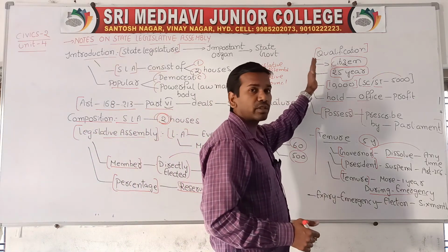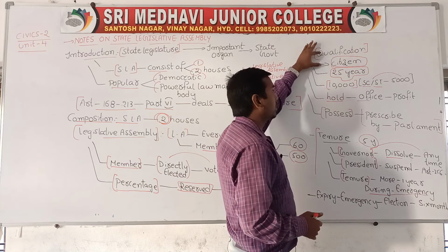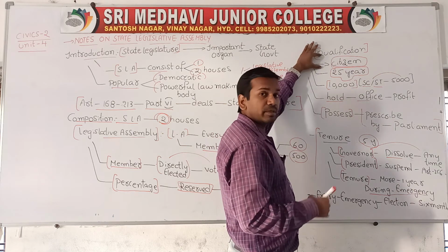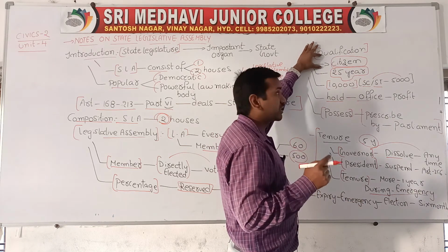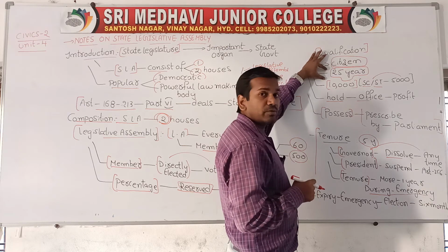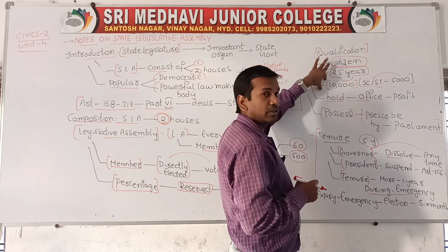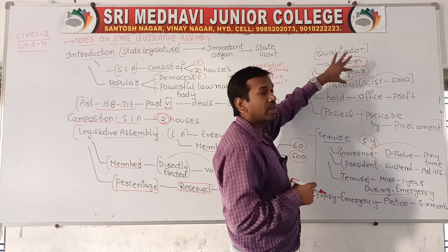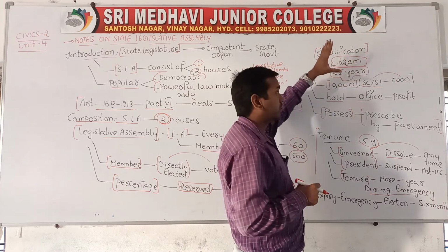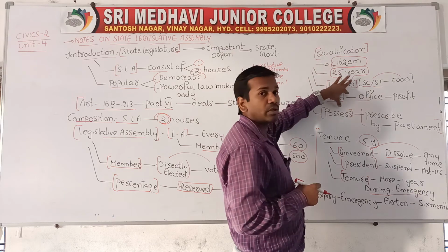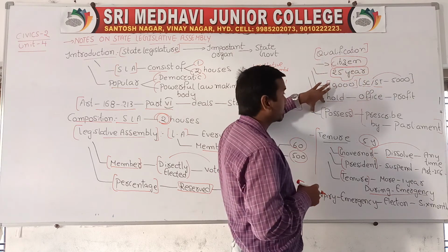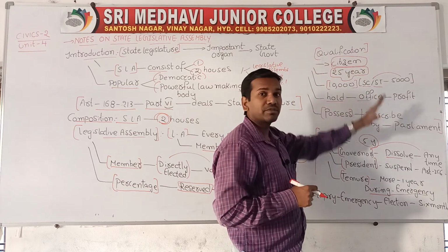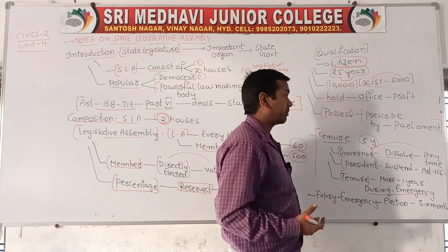Now, about the qualifications for the members: to become a member of the legislative assembly, you should be a citizen of India and complete 25 years of age. If you are a normal person, you have to deposit 10,000 rupees, or if you are from SC and ST, you have to deposit 5,000 rupees. You should not hold any type of office of profit, and you should possess all the qualifications prescribed by the Parliament.